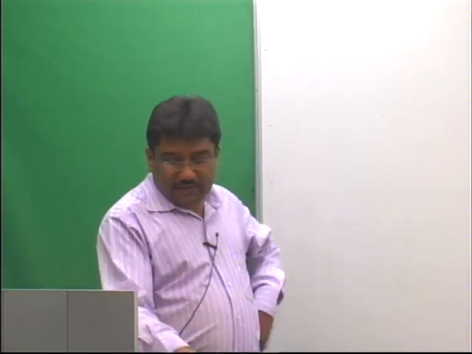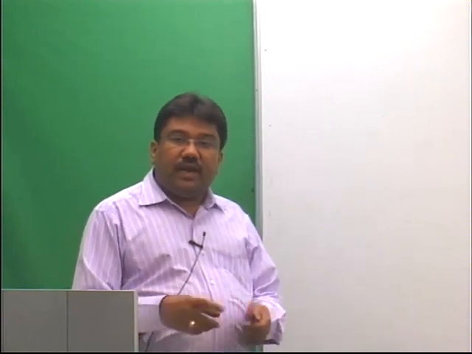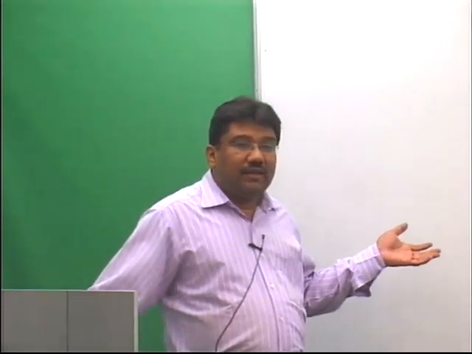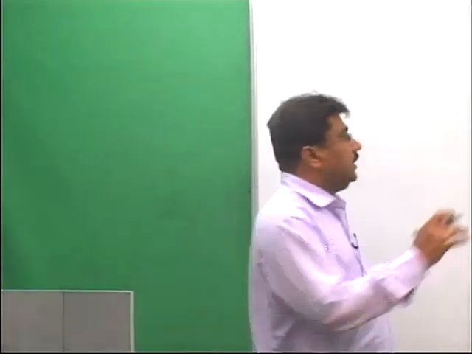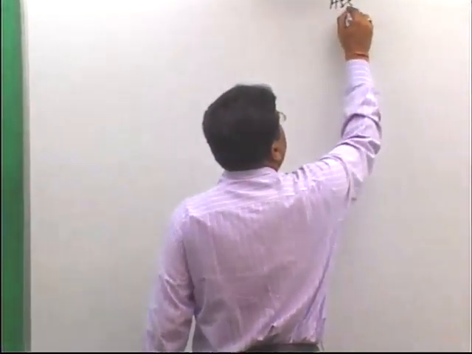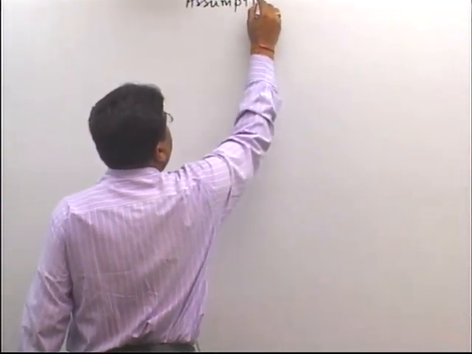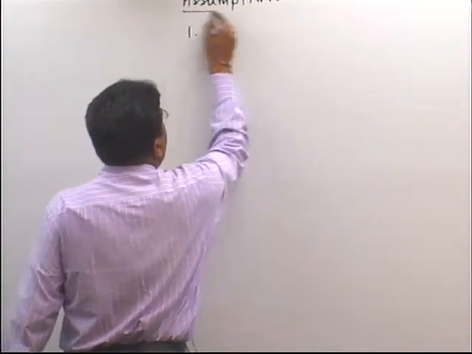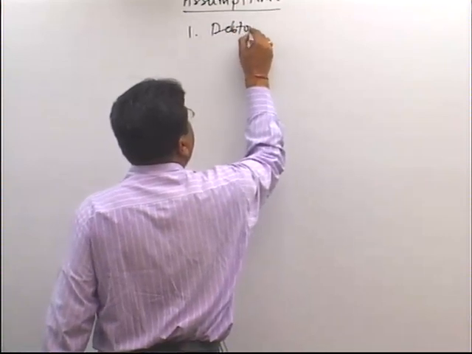If you see carefully in this sum, again you are not given the valuation criteria of debtors, meaning whether the debtors are to be valued at cost or at sales. So we are assuming that debtors are valued at sales, because generally in accounts we write the selling price of the unit sold to the debtors and not the cost price. So write down the assumption. First assumption is debtors are valued at sales.